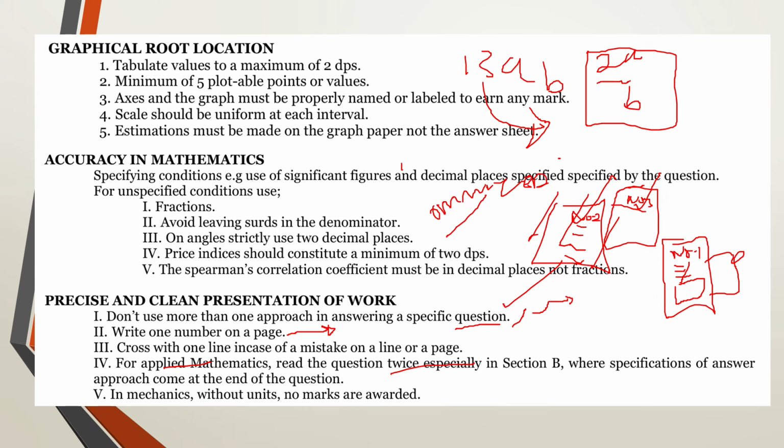Then in mechanics, without units, no marks are going to be awarded for your working. So you make sure that you include the units. And for mechanics, before starting to tackle the question, you make sure that all the units are uniform. If you're having meters and centimeters, you make sure that all the values are converted in terms of one unit. That's the first thing you need to do before you start your calculation or before you even draw your diagram. So after ensuring that all the values are in terms of one SI unit, then you may proceed with the calculations.